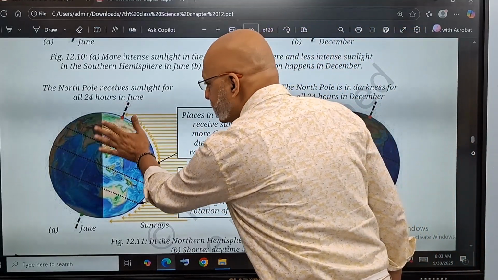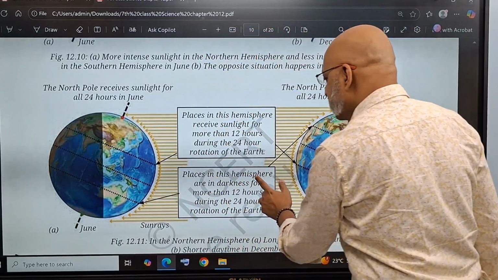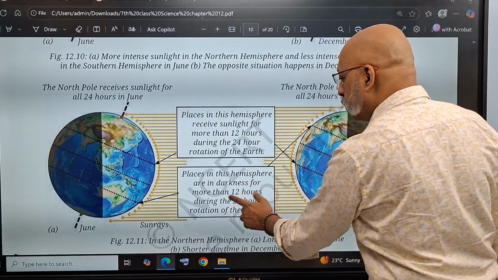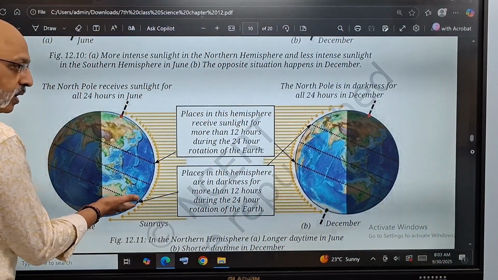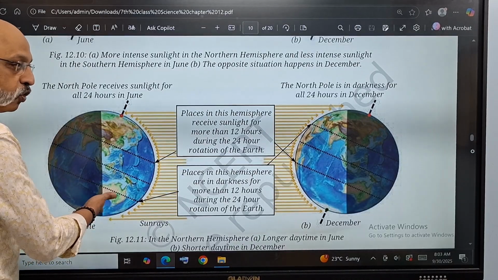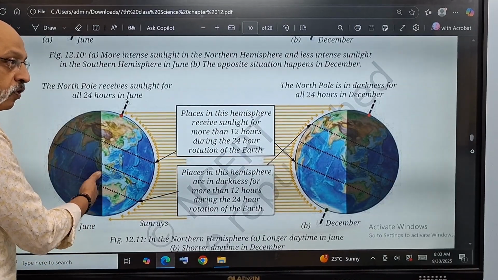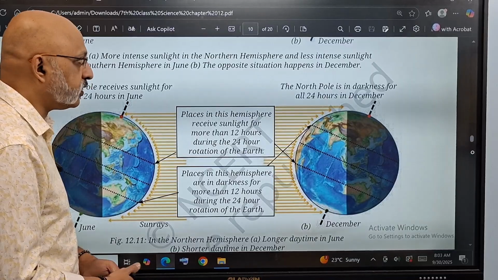So you get sunlight for more time. Places in this hemisphere are in darkness for more than 12 hours. Whereas at the bottom part, you will find more. If you are in the southern hemisphere, such as in Antarctica, you will be in darkness for more amount of time.